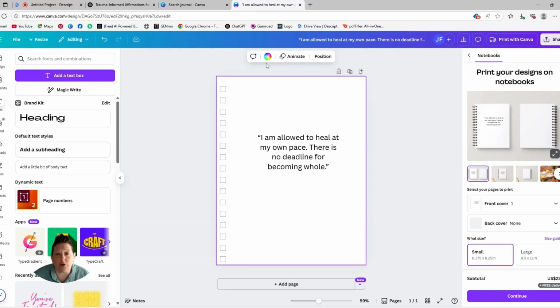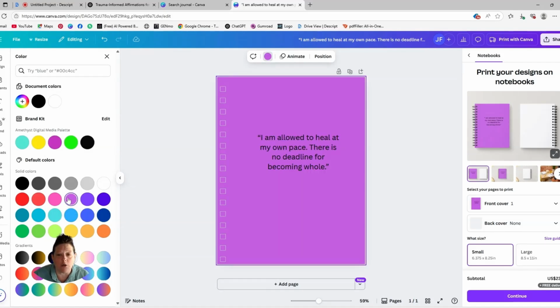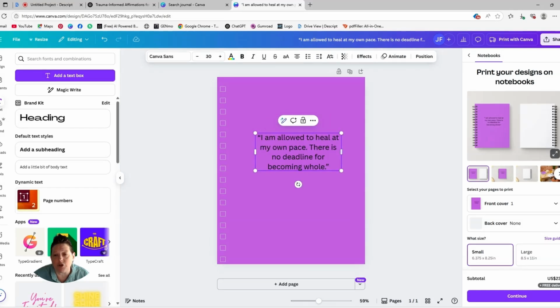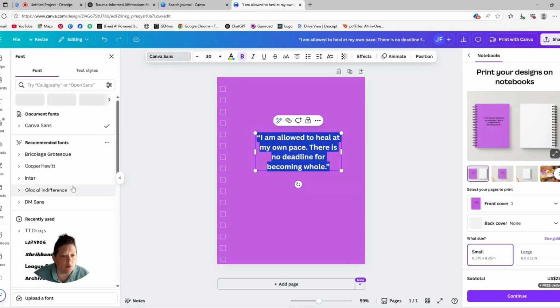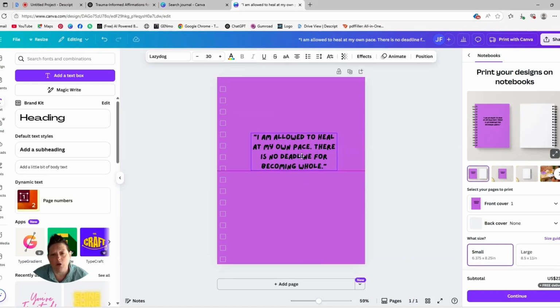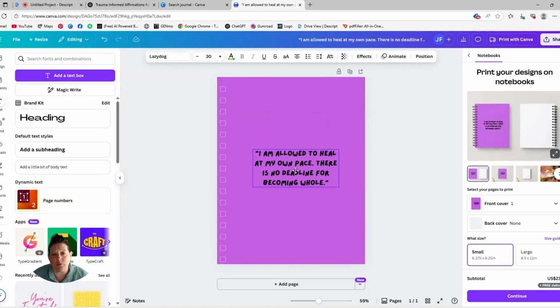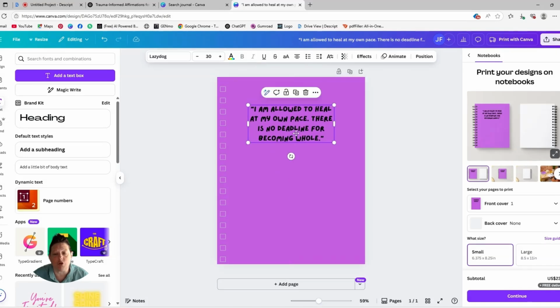I do want to show you a couple of things that you can go and do. Let's say you want to change this background to a color more aligned with your branding or maybe your coaching. And you can come in here and double click this again, and you can make it bold. You can change the font in here. So if you have another way that you like things to look, you can come in here and drag it how you want to.